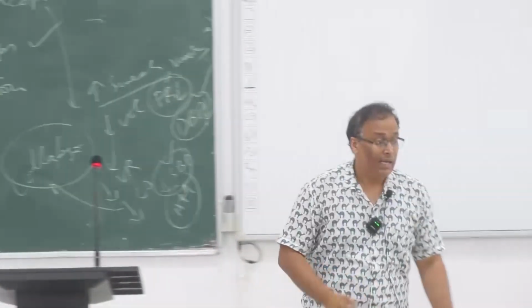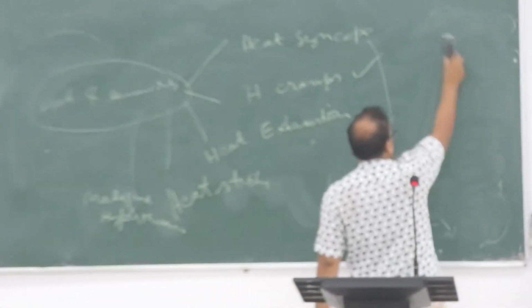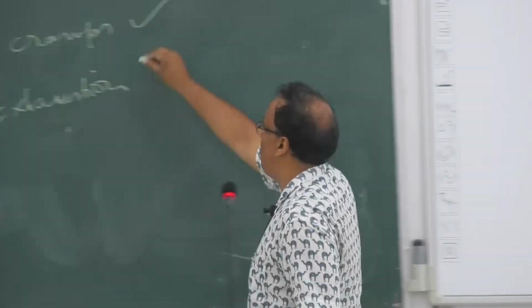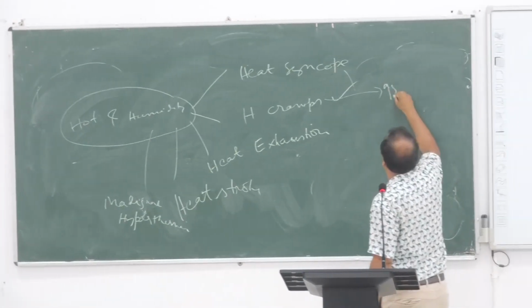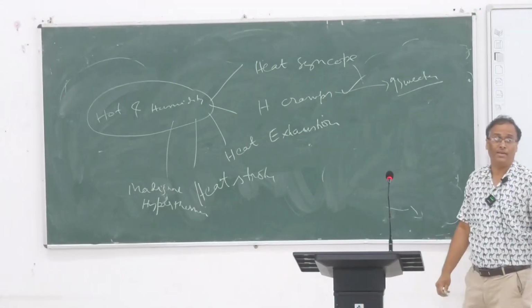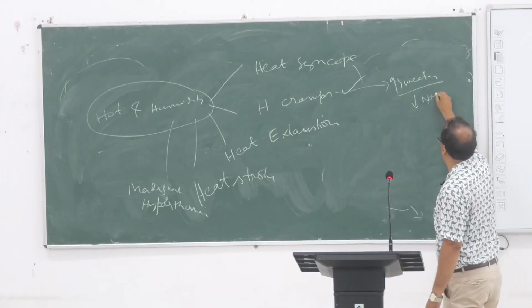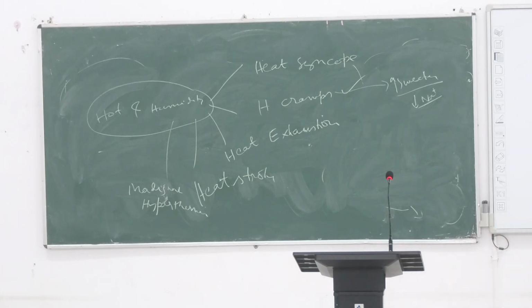Now what do you mean by heat cramps? Heat cramps means muscle cramp. Muscle cramp means electrolyte problems. In heat cramps, again sweating is going on. And another thing happens here: sweating in hot and humid conditions, sodium ion will be depleted. Sodium ion will be depleted, lost through sweat